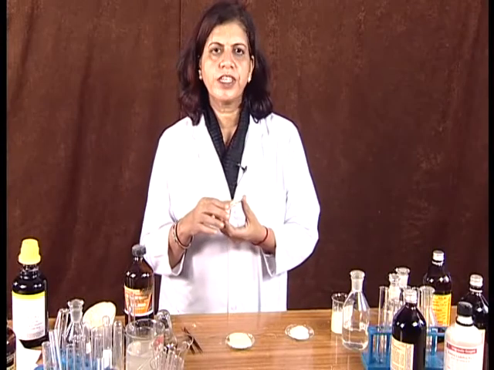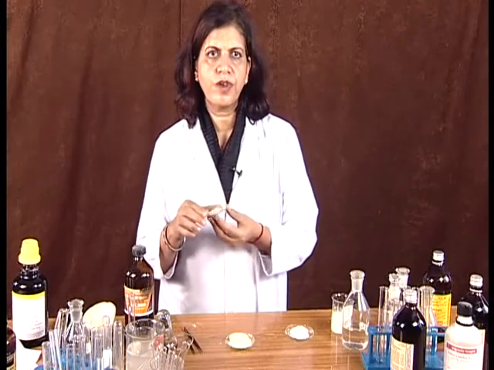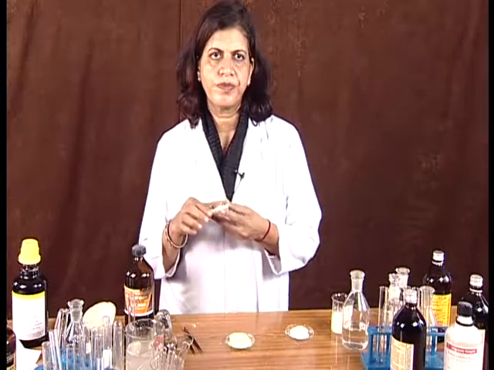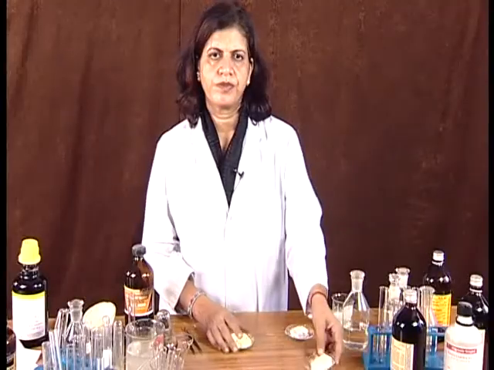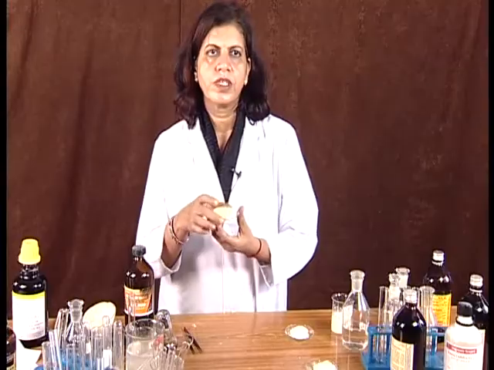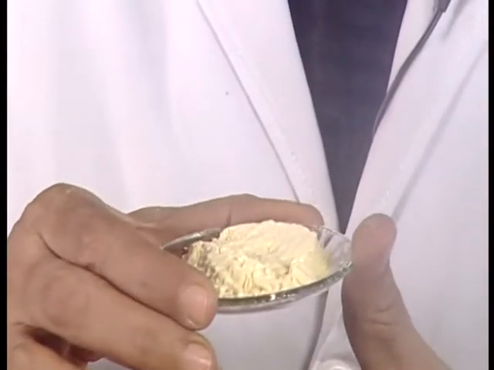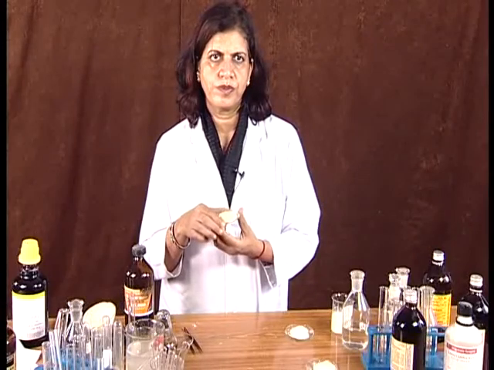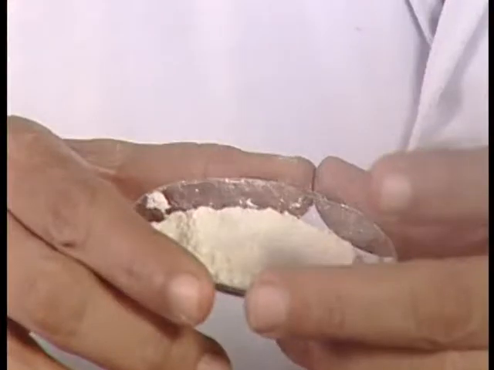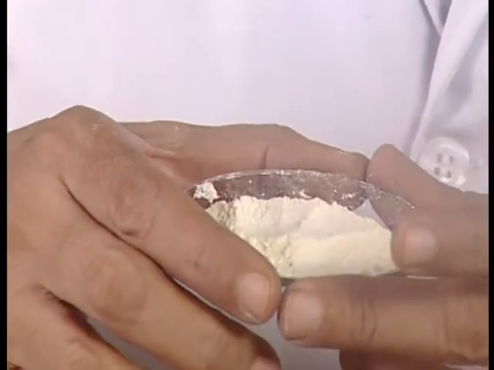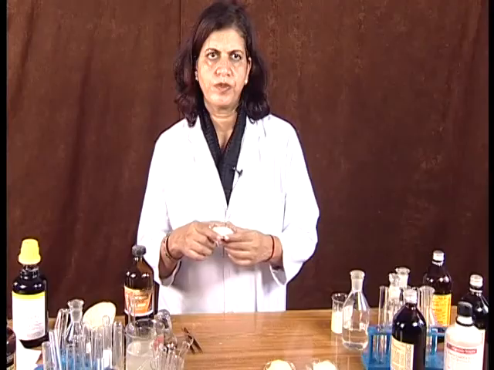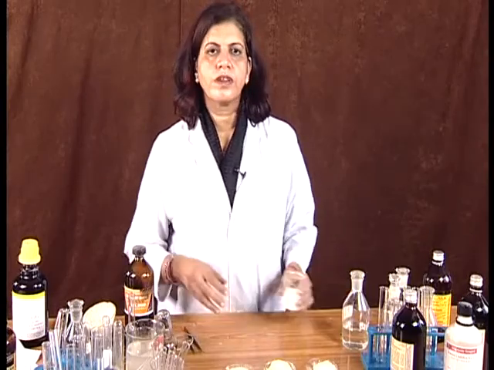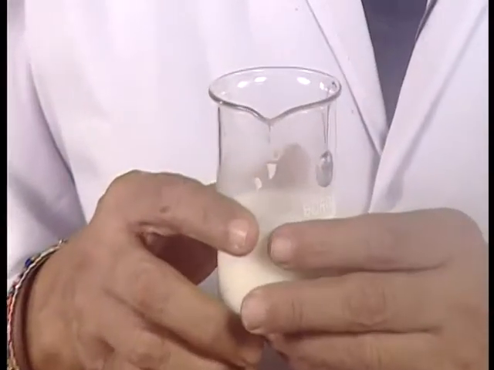Now we have taken wheat grains in the powder form in this watch glass. These are the rice grains in the powder form. These are the seeds of grams in powder form. This is the milk in the beaker.